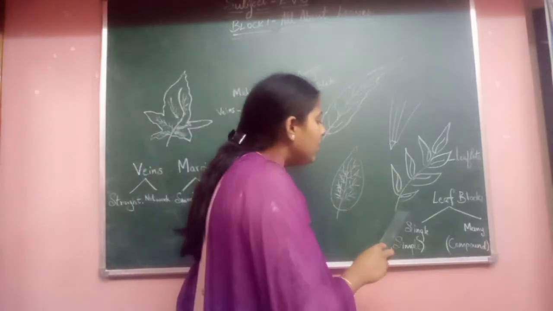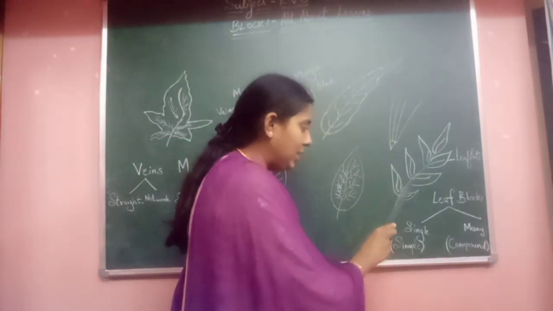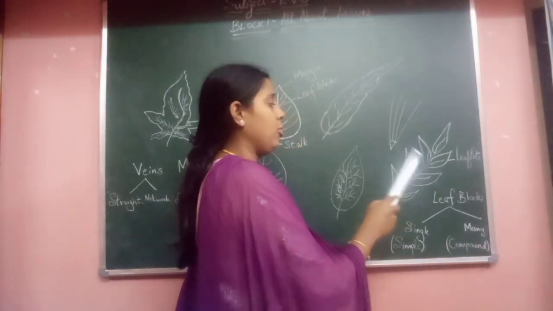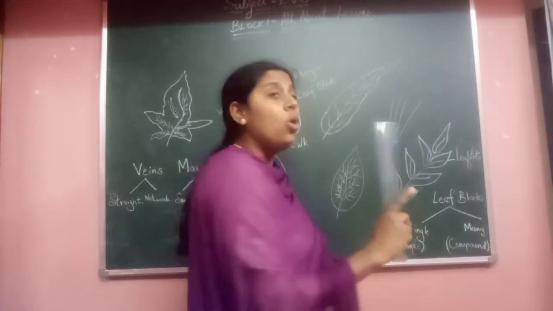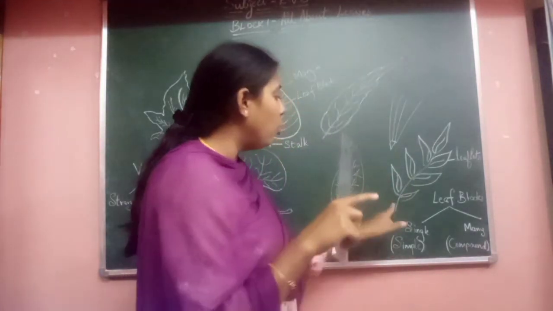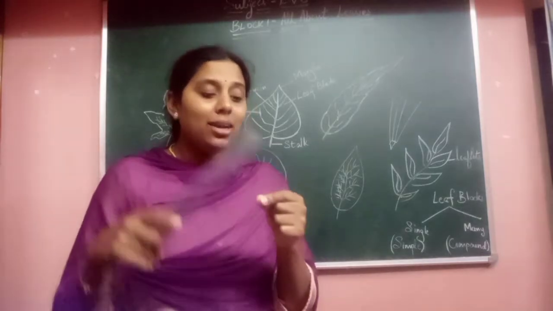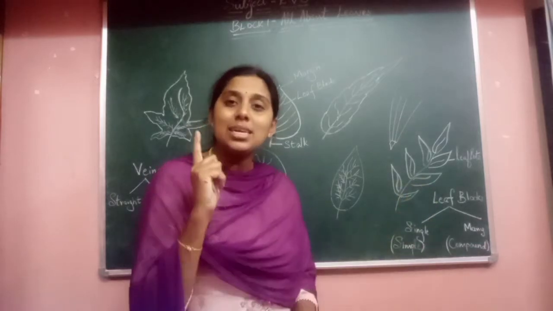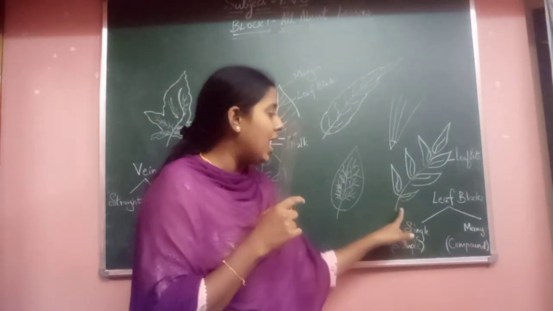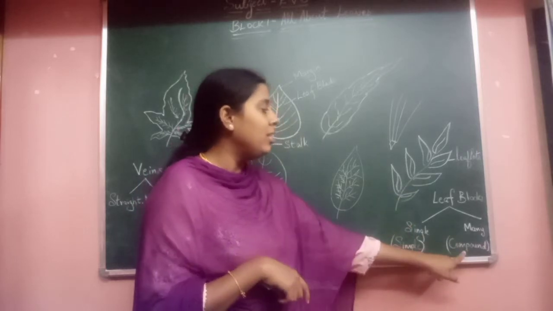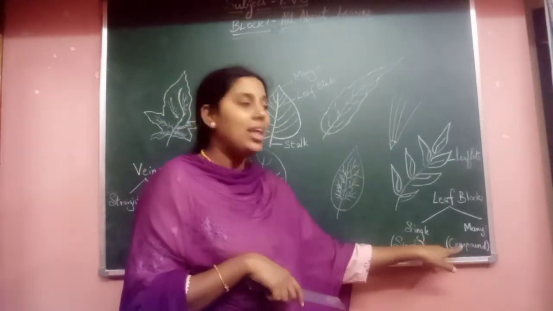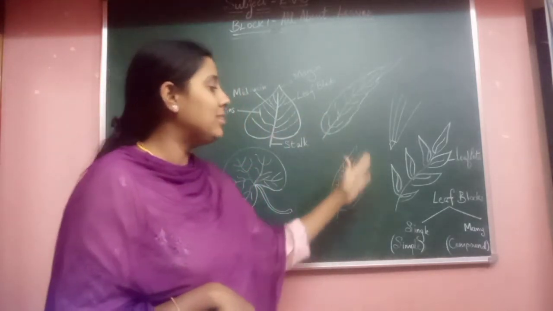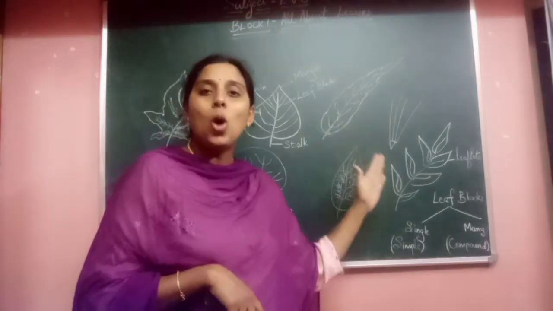But what about here? Look here, children. There is one stalk, but there are so many leaves attached to one single stalk. Yes, you are holding one stalk in your hand, but there are so many leaves attached to it, and that is known as compound leaves. So if there are many leaves attached to one single stalk, then they are called compound leaves. It is called a compound leaf.